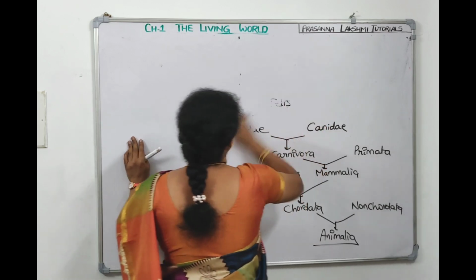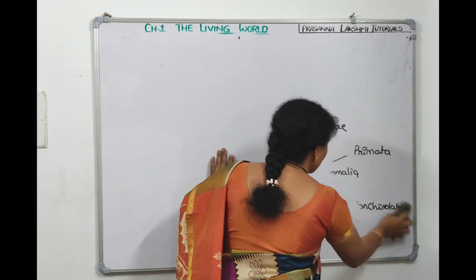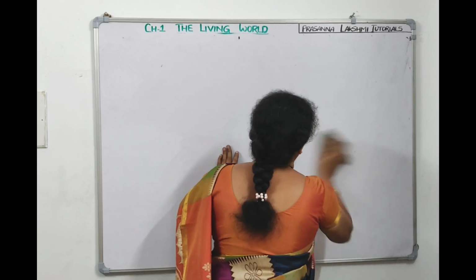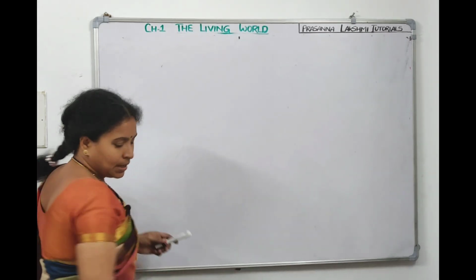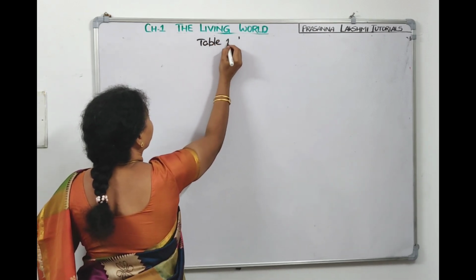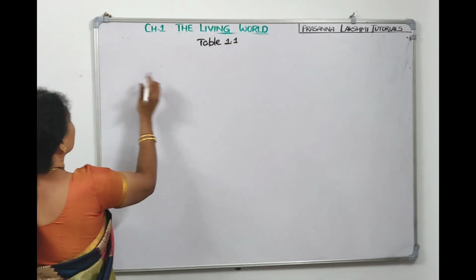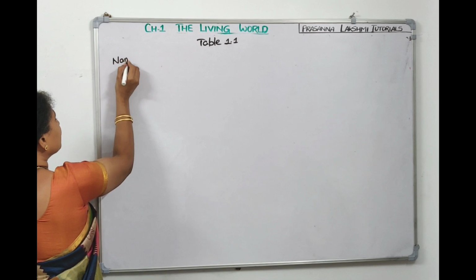Two times in NCERT, two times in NEET examinations, from this Table 1.1 they ask questions, so don't ignore it. We have to go through that. Okay, now let's go, Table 1.1. So we need to write all the 7 categories, right? So the name of the organism we will write.